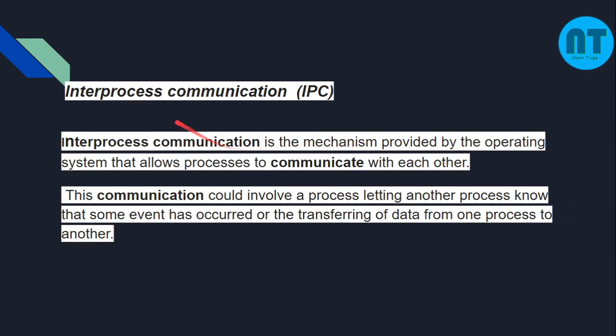Inter-process communication is a mechanism provided by the operating system that allows processes to communicate with each other. This communication could involve a process letting another process know that some event has occurred, or the transferring of data from one process to another. For example, a process may wait for another process to complete.